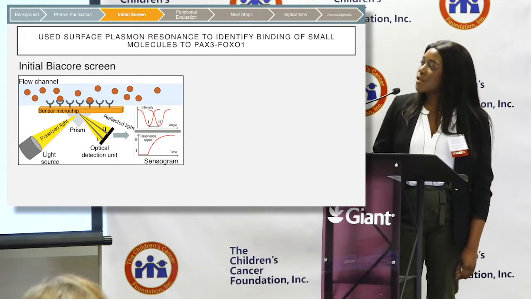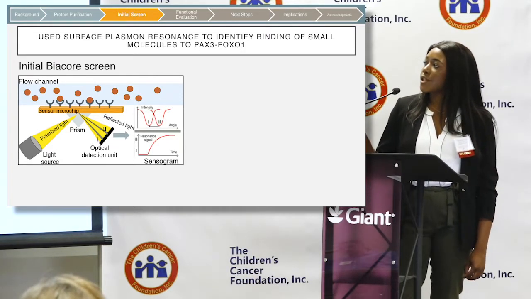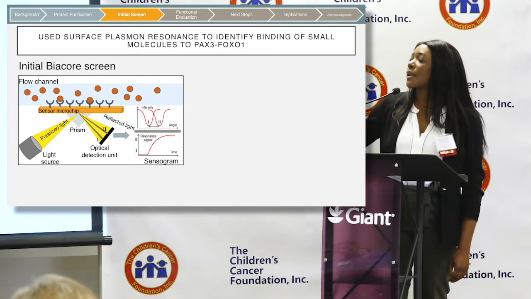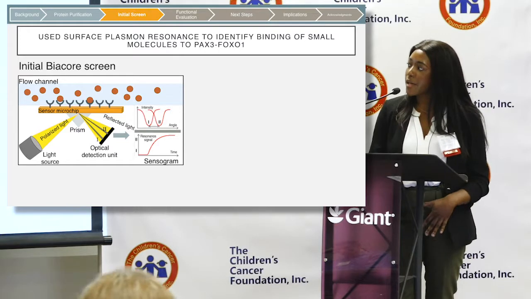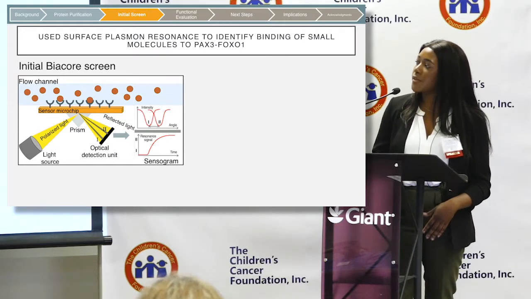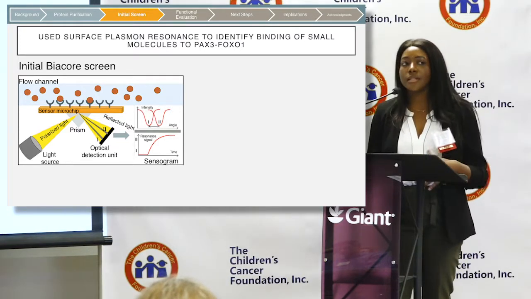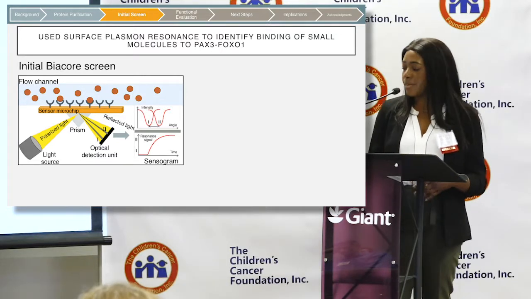Light is shone through a prism, bounces off the microchip, and is reflected back. If there's a binding event, the reflectivity curve is shifted, and it allows us to see a binding affinity for each compound to PAX3-FOXO1.